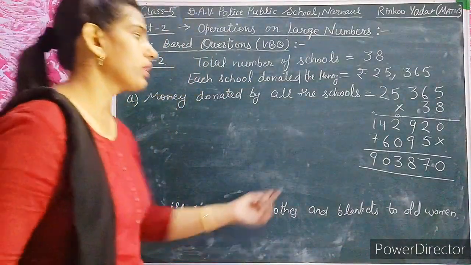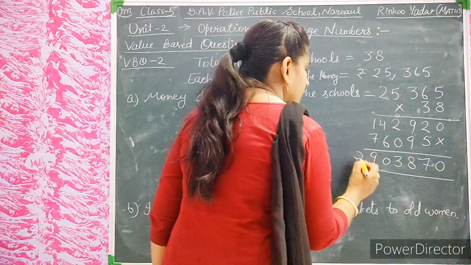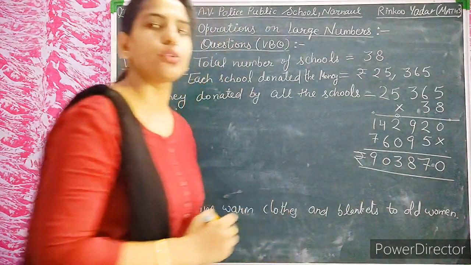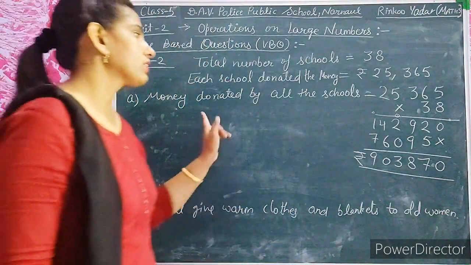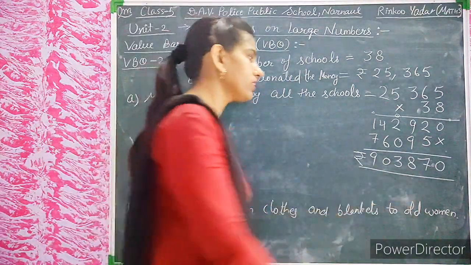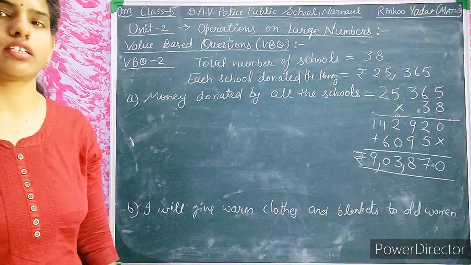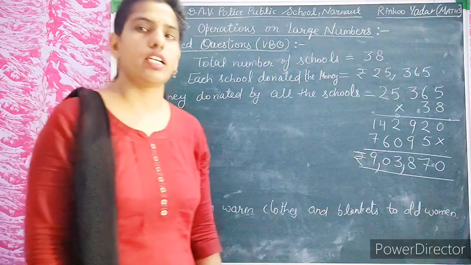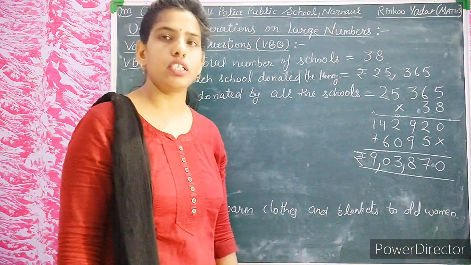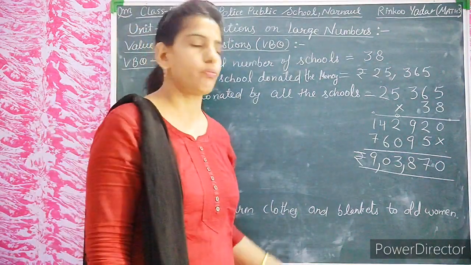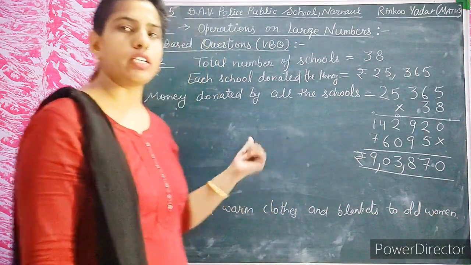This is money, so we will write the unit here, that is rupees. So the total money collected by schools is 9,03,870 rupees. 9,03,870 rupees collected by all the schools.